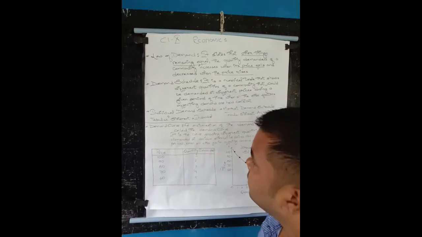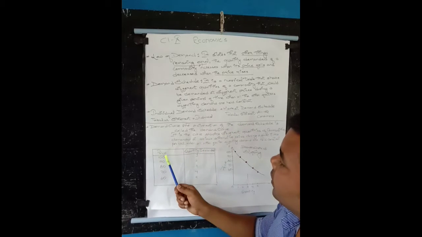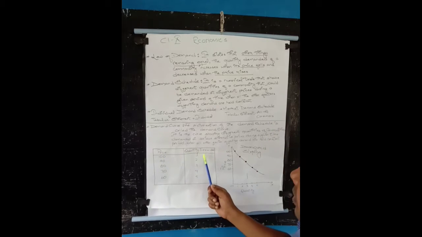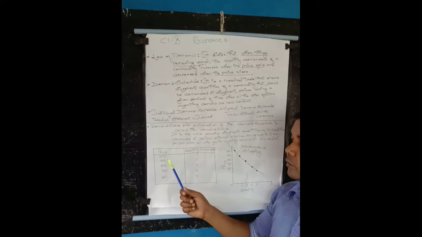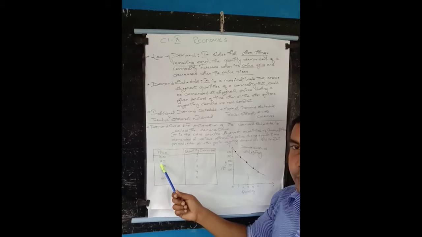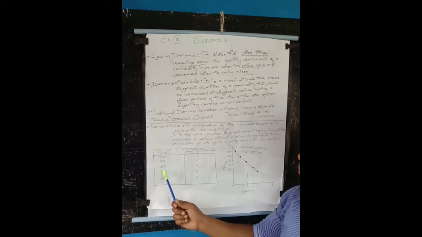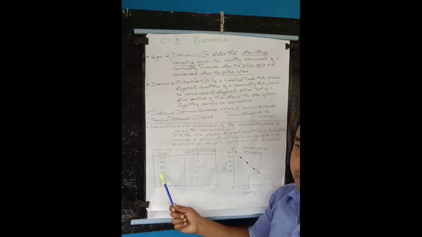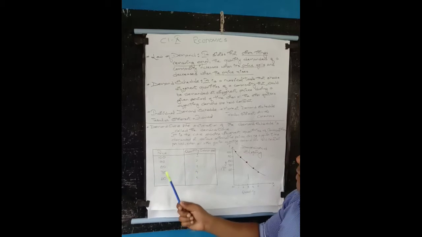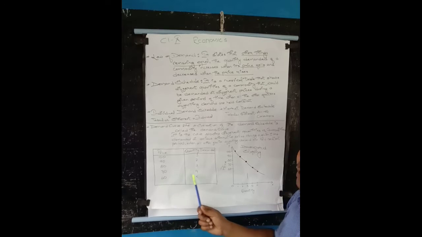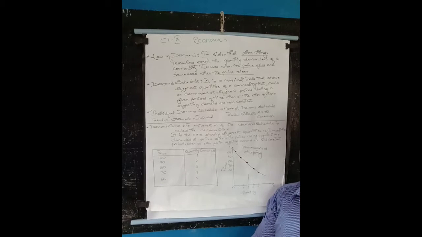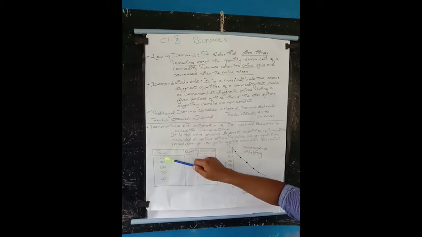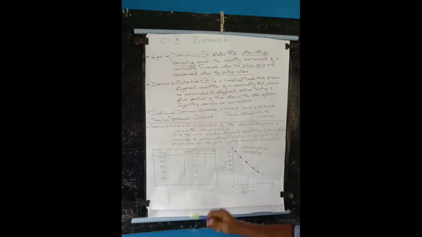See here, the price is changing. When the price is 100, the quantity demanded is 1. When the price is 90, the price is decreasing, the quantity demanded is 2. As it decreases to 80, it becomes 3. Decreasing to 70, it becomes 4. And when it comes to 60, it becomes 5. So what do you understand by this? Numerics are written here, yes or no?